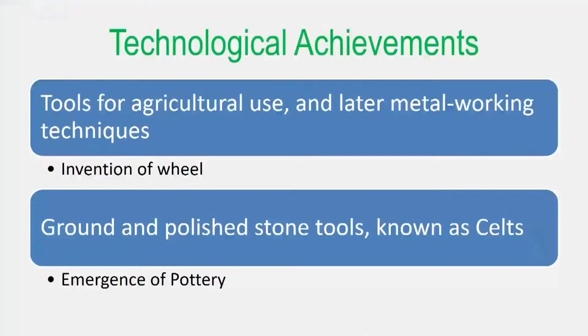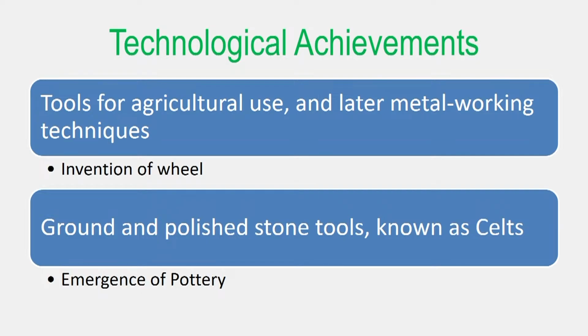Coming to the technological achievements in the Neolithic revolution period, first the agricultural achievements. In this period there was the development of tools for agricultural use, and later tools for metal working techniques also evolved.